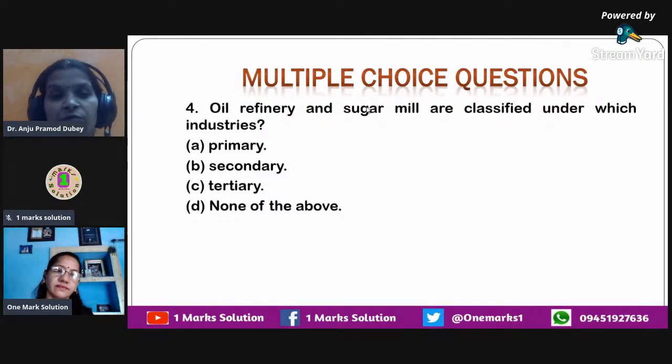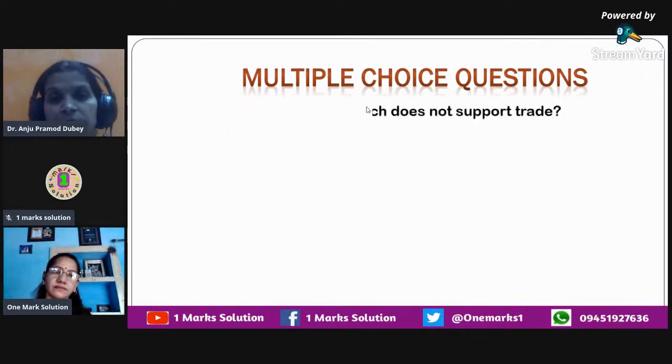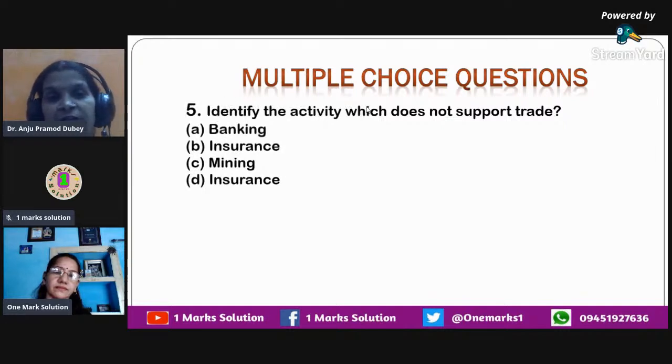Now we move on to the next question. That is, identify the activity which does not support trade. Okay, any one activity which does not support trade. See, when I say trade, it's buying and selling of goods. So whenever you buy and sell goods, it's called trade. And out of these four options, there is one option which doesn't belong to this category, which doesn't belong to trade.